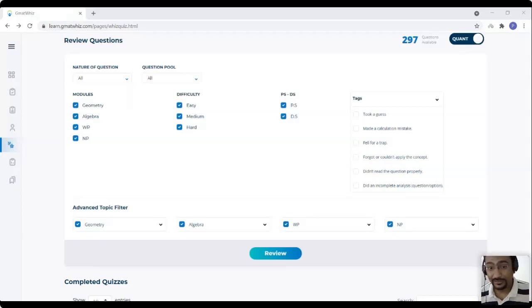When you complete a quiz, you get an option to tag each question saying, okay, I made a mistake in this question because I made a calculation mistake, or I fell for a trap, or I forgot or couldn't apply the concept, or I took a guesswork. If you want to review later the questions that you guessed, because you obviously did not do 100% on them, and you want to redo those questions, you can come here and do this right here. And this will combine both your course and quiz questions. So it will combine all questions in one place for you.